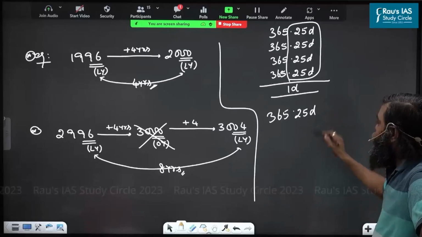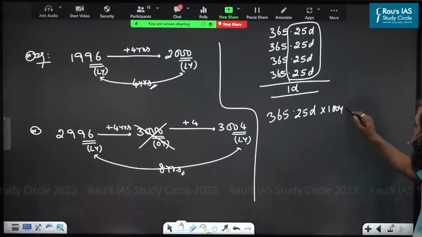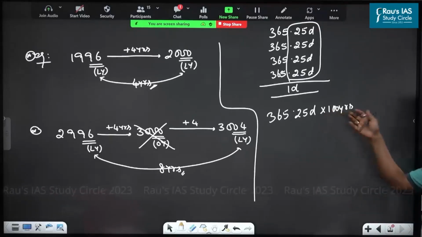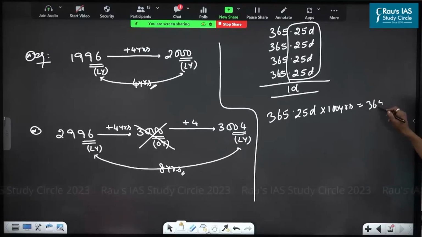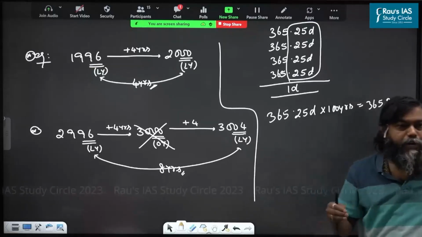365.25 days. Who assumed this? Julian. When you are facing the problem with century years: in 1 year, 365.25. In 100 years, how many days? 36525 days. Understood? When Gregorian came to the picture, at that time, the scientific community corrected it.